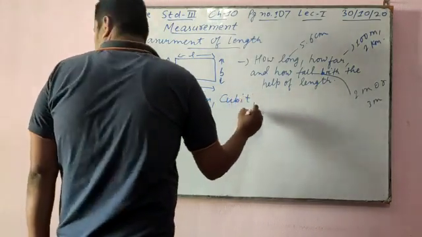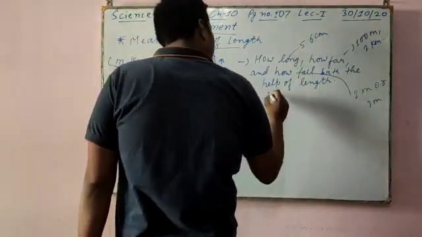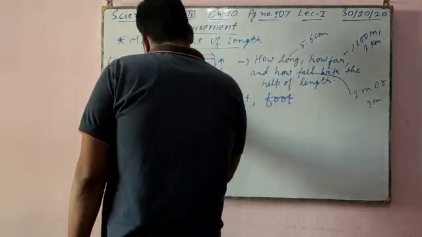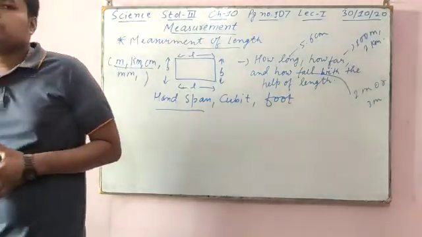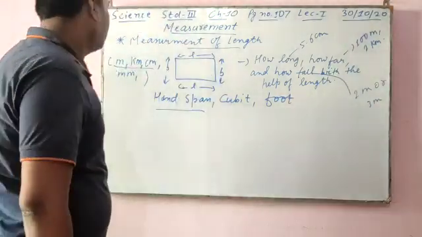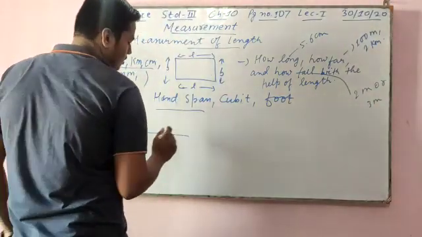cubit, and foot. One by one I will tell. First I am going to tell you about hand span. Hand span means earlier people used to measure, if I have to measure from this to this length.